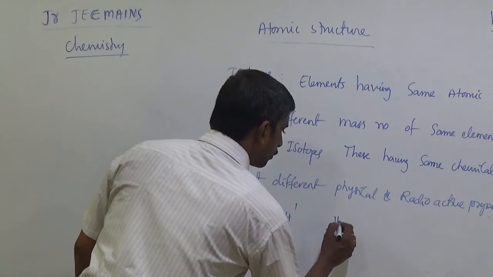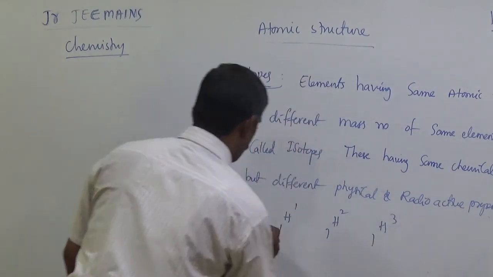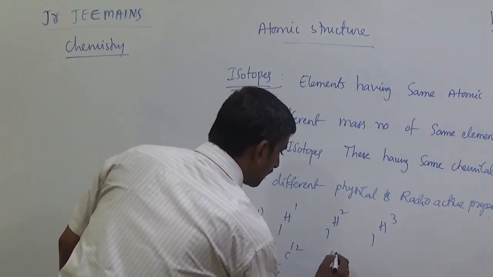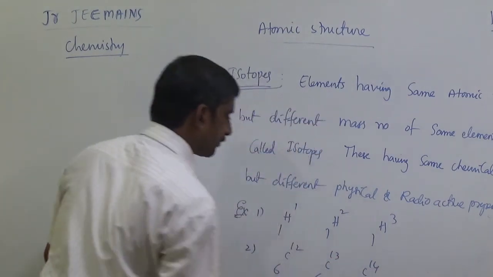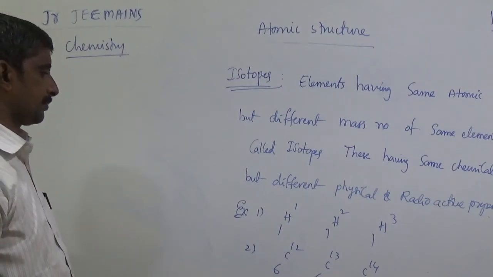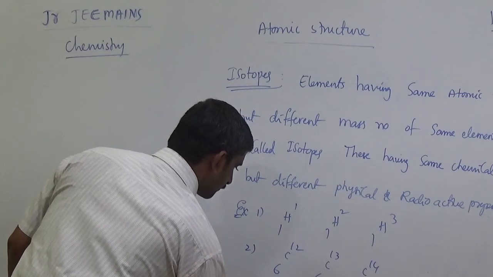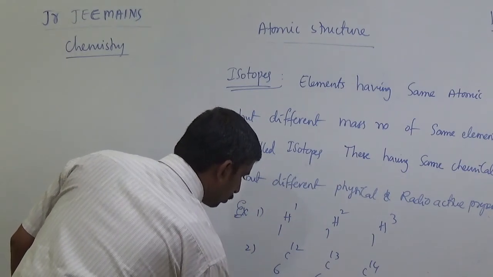So examples we know: 1H1, 1H2, 1H3, hydrogen isotopes, example 1. And another one is carbon 12, carbon 13, carbon 14. They are also isotopes. And the third, uranium 235, I am writing.